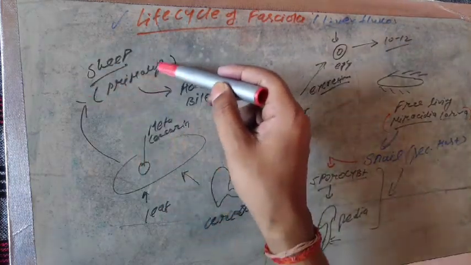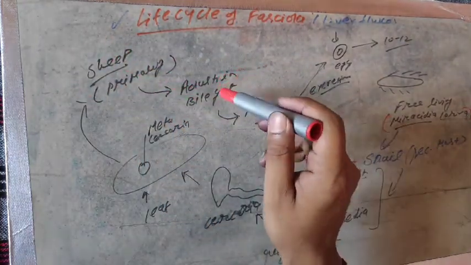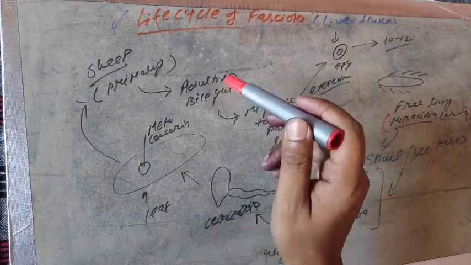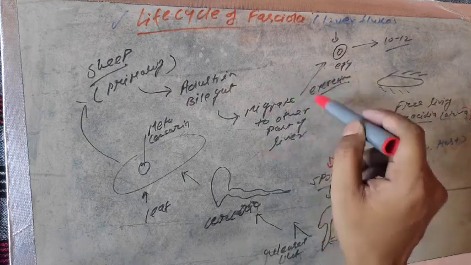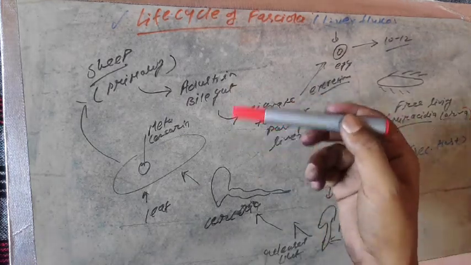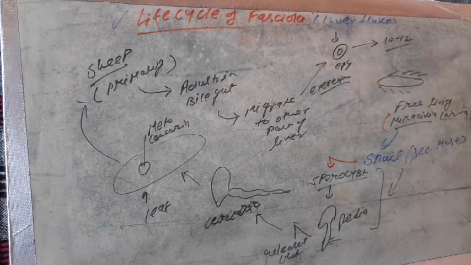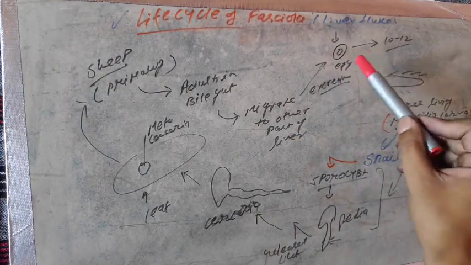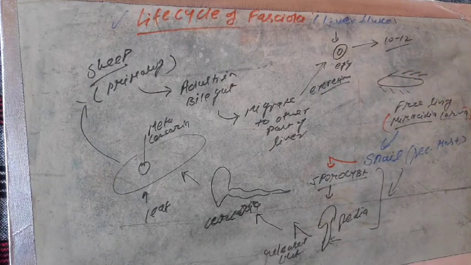Fasciola hepatica inside the sheep body reaches the bile duct, becomes adult there, then migrates into other parts of the liver, infects them and causes fascioliasis. Then through the intestine it is released out from the body, and the eggs of Fasciola remain 10 to 12 days outside the body.